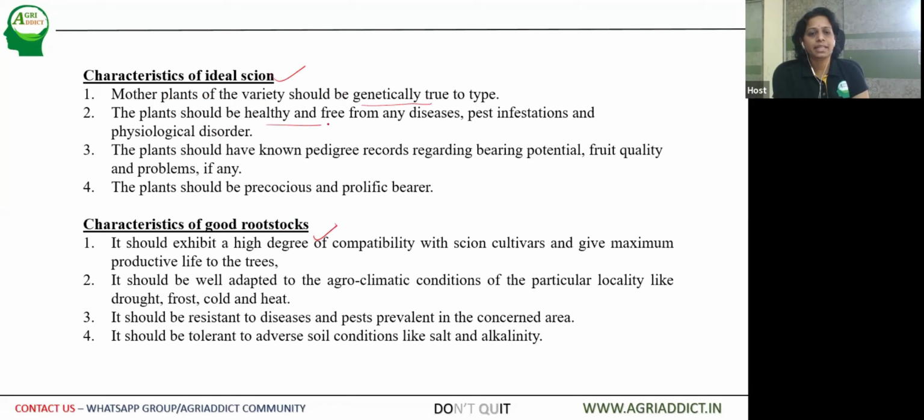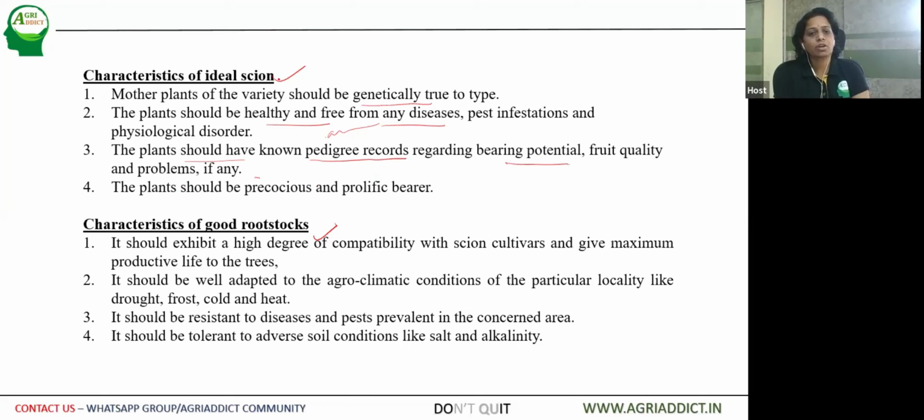The plants should be healthy, free from any diseases or pest infestations or even physiological disorders, so free from abiotic and biotic stresses. Then the plant should have known pedigree records regarding the bearing potential, fruit quality, and problems, if any. So the past record should be there for the past 5 to 10 years or so. The mother plant should hold good bearing potential, fruit quality, and so on.